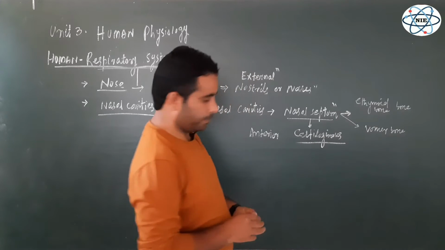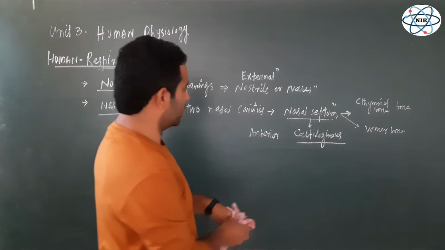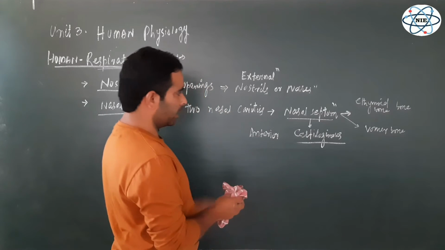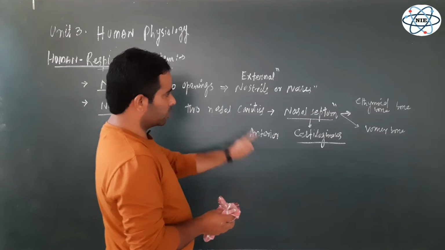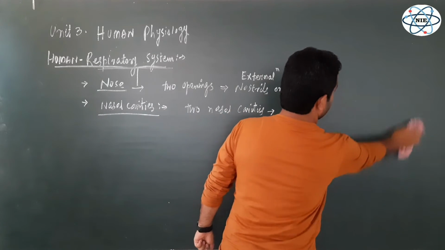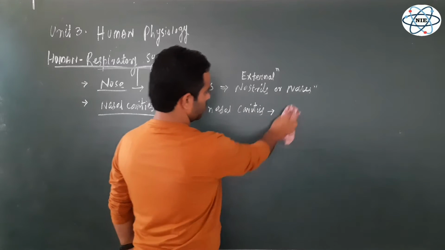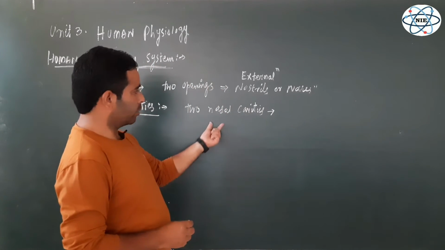Now, if we show diagrammatically one of these nasal cavities, I cannot show both on this two-dimensional board, so let me draw one nasal cavity so that I can discuss its various structures and show you the various regions of the nasal cavity.